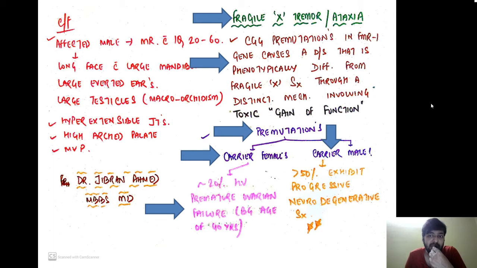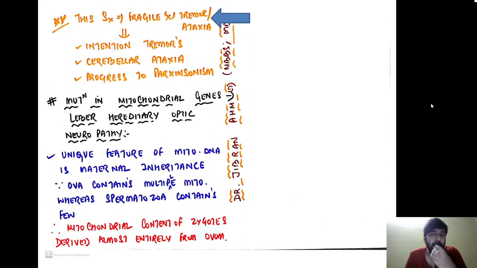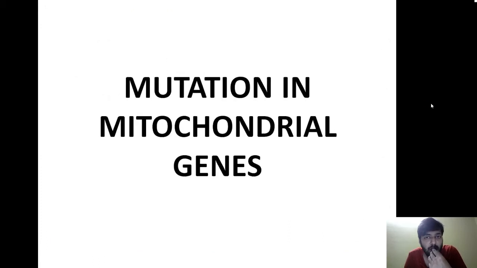So what is this neurodegenerative syndrome? This syndrome is called Fragile X tremor or ataxia syndrome, and in this classical syndrome, the patients have features like Parkinson's disease, intentional tremors, cerebellar ataxia, and progress to Parkinsonism. With this, we have completed the trinucleotide repeat disorders, and now we are going to discuss the second single gene disorders not following the Mendelian pattern of inheritance, called mutations in the mitochondrial genes.